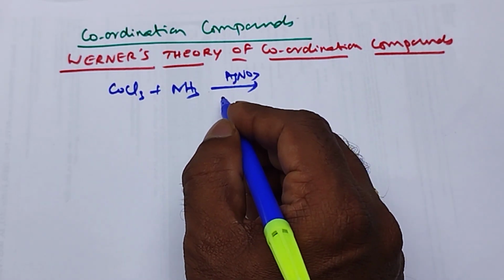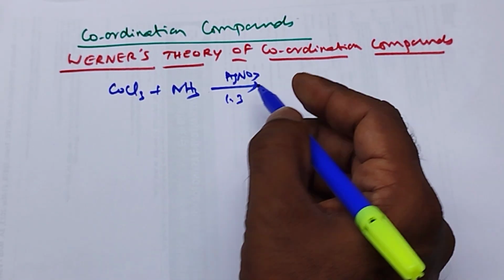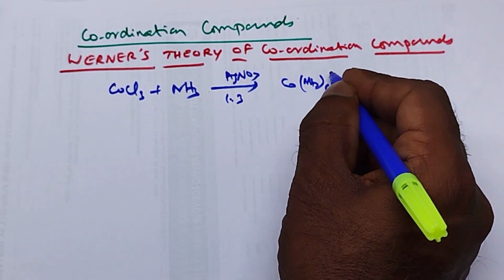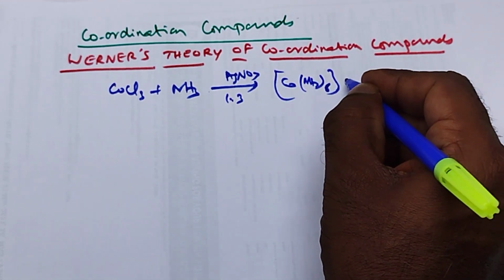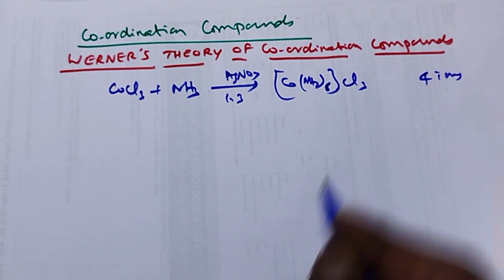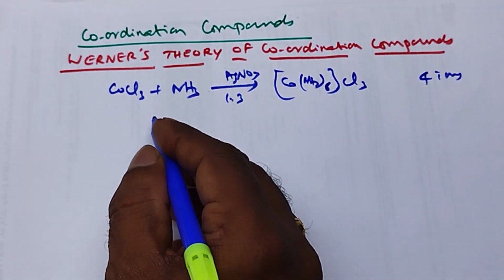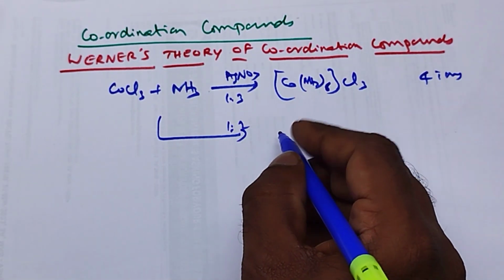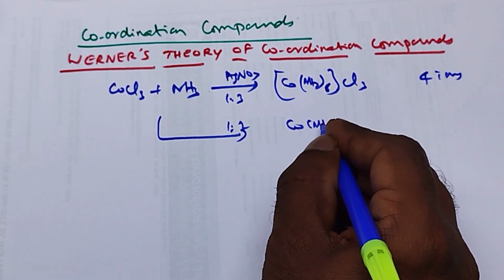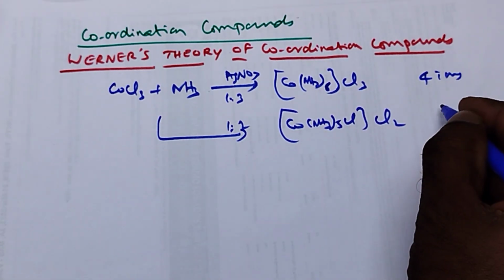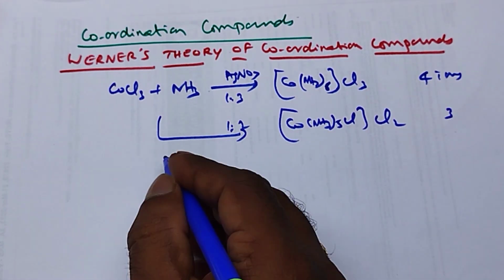Suppose silver nitrate is added in the ratio 1:3, then the complex formed is [Co(NH3)6]Cl3. That means 4 ions will be formed. Suppose CoCl3 and ammonia are treated with silver nitrate in the ratio 1:2, then we get [Co(NH3)5Cl]Cl2, where one Cl is replaced. Here 3 ions will be formed.